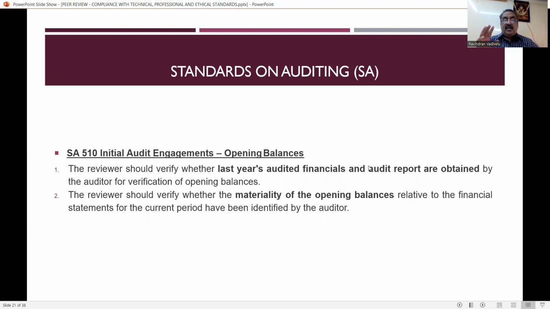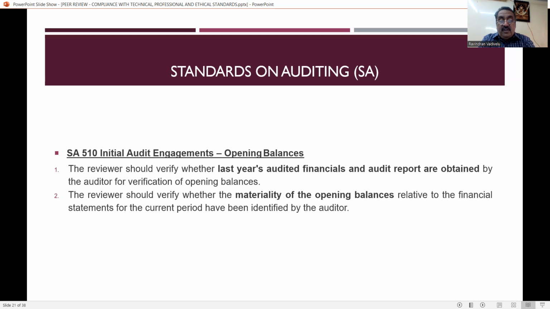That is opening balances. Indirectly they are saying that you have to verify the opening balances of the accounts. That means you have to go to last year's balance sheet and verify the opening balance, that is, the closing balance. The reviewer should verify whether the last year's audited financial statements and audit report have been obtained by the auditor for verification of the opening balance. It is clearly stated that all the closing balances of the earlier year have been brought forward as the opening balances. So again, it is a duty of the auditor, and the reviewer has to see whether the auditor has verified last year's statements to verify the opening balance. So it is the duty of the reviewer.